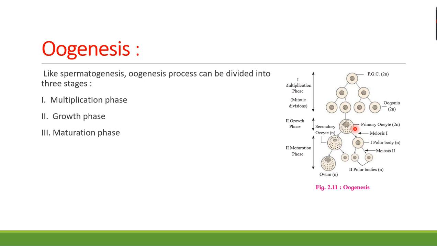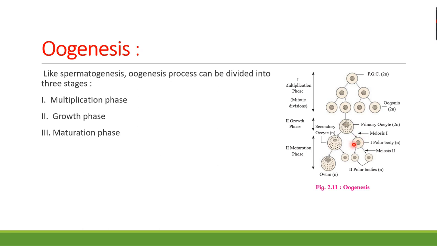So the primary follicle gets surrounded by more granulosa cells and a thicker layer, and that is called the secondary follicle. You can see here. The secondary follicle is transformed into the tertiary follicle, which is characterized by a fluid-filled cavity called the antrum.